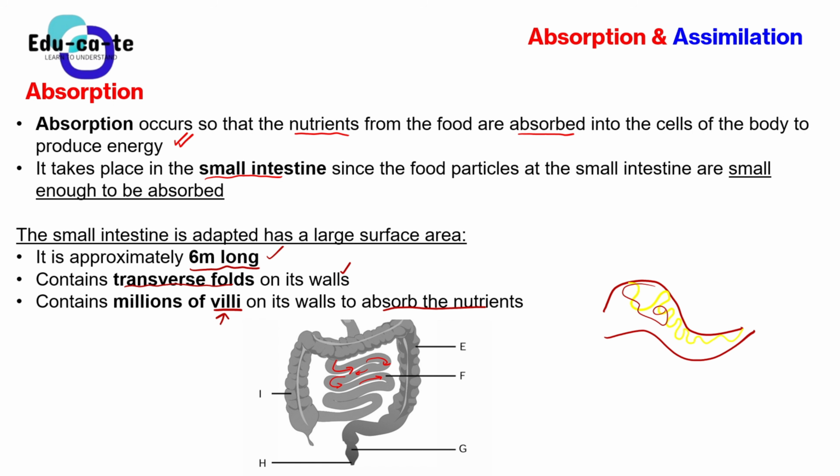You just need to tell us of a large surface area. You need to tell us that it is 6 meters long. You need to tell us that it has got a transverse fold on its walls. It also has got millions of villi, the structure that will be the one that will absorb the nutrients.